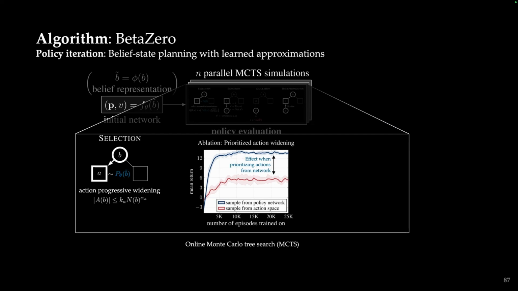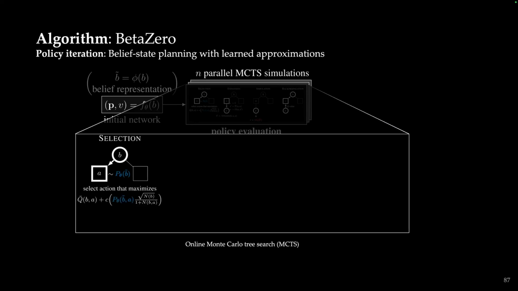And even in the case here where we have 3 actions, it's still important to actually prioritize what actions you're expanding on in terms of learning here. So once we have that, then we would select an action that maximizes this balance between exploitation and exploration, where we weigh our exploration by the policy head of the neural network. We then take that action and expand to a new belief.